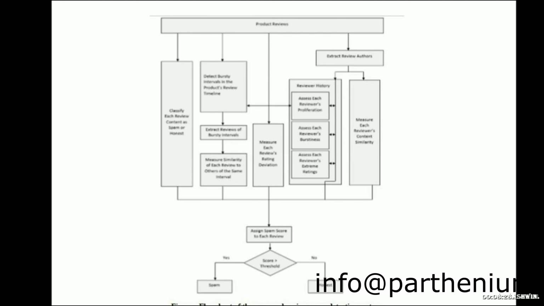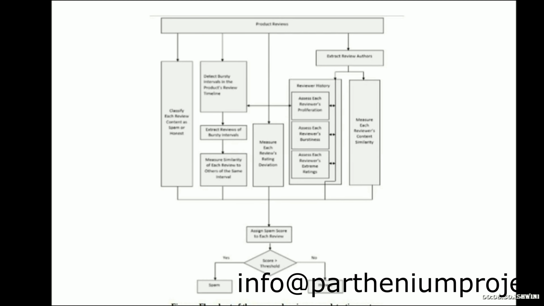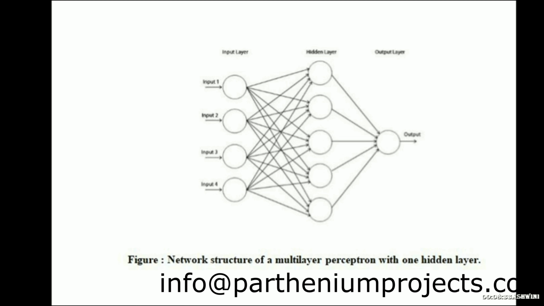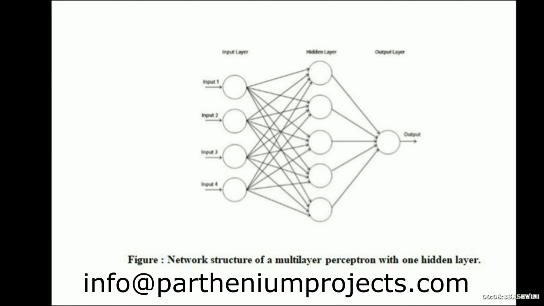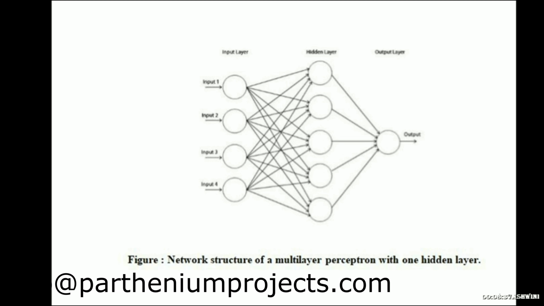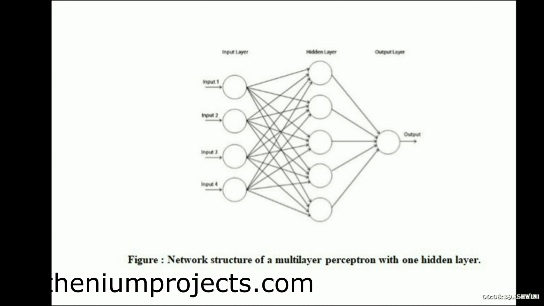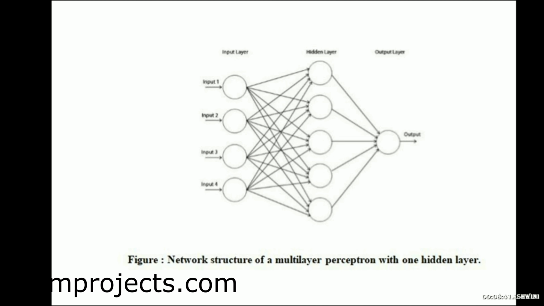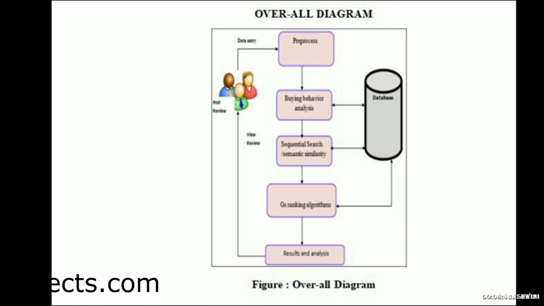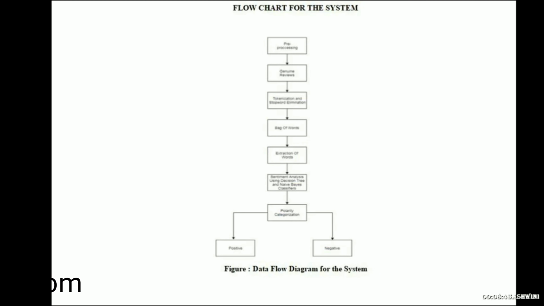Next you have the flowchart of the proposed review spam detection system. Next you have the network structure of multi-layer network with one hidden layer, overall diagram, flowchart for the system, and data flow diagram. It is also called a data flow diagram.